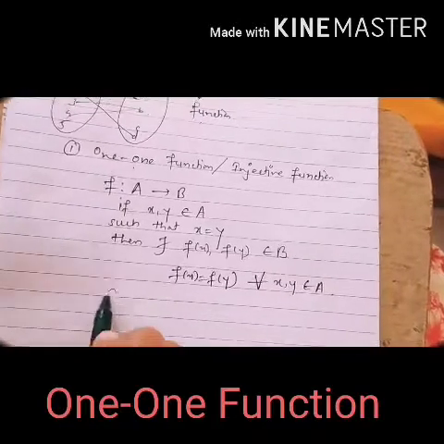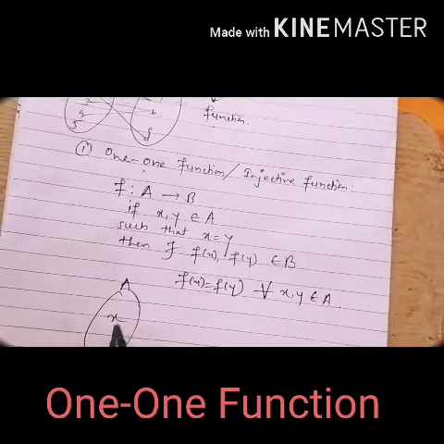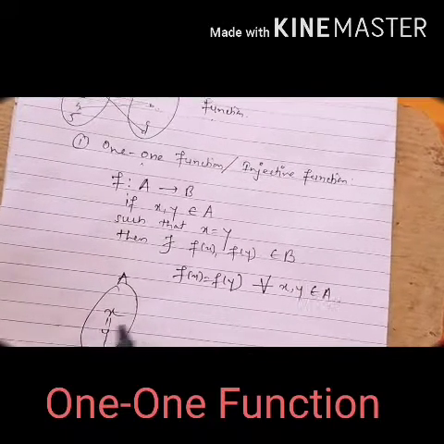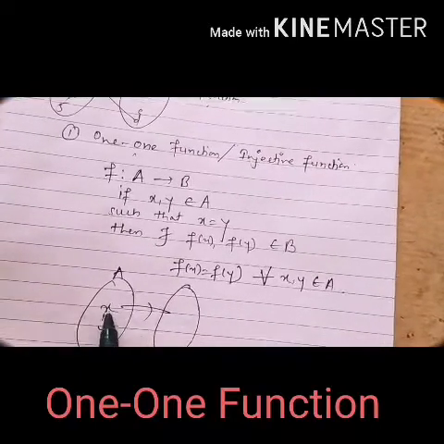If in domain set A there are two elements x and y, and both elements are equal, then in the codomain set what is the image of x?